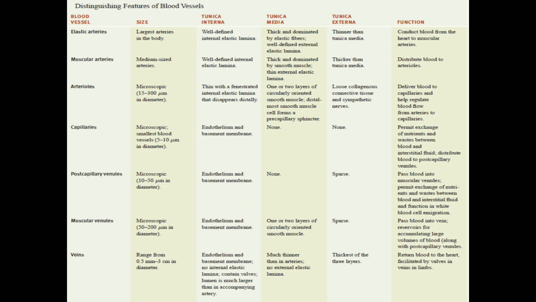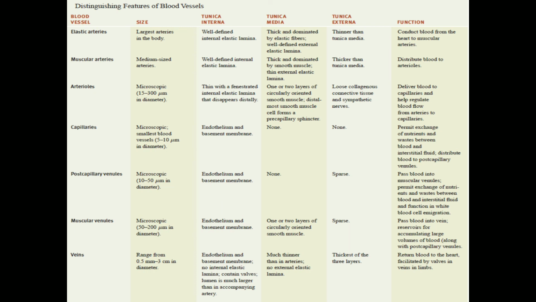Capillaries are microscopic in nature and they are the smallest blood vessels, around 5 to 10 micrometers in diameter. They have only endothelium and basement membrane in the tunica interna. They do not have a tunica media, and the tunica externa is absent. The function of the capillaries is the exchange of nutrients and waste material between the blood and the tissues through the interstitial fluid.